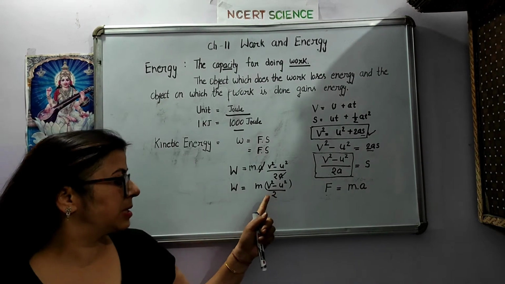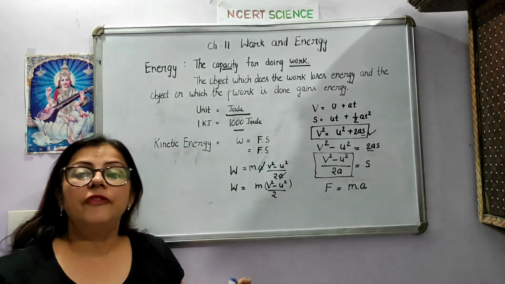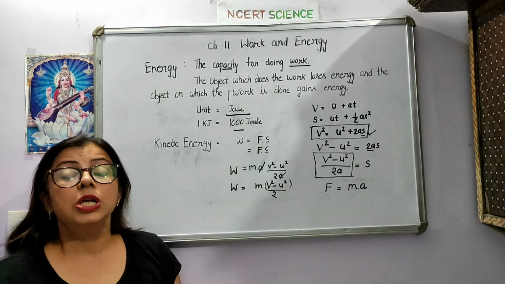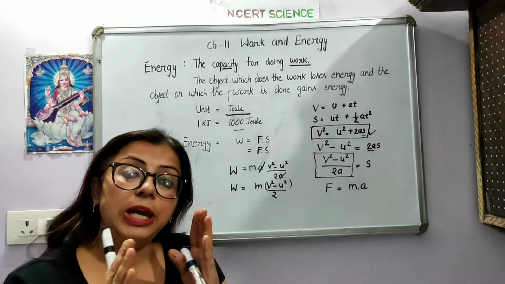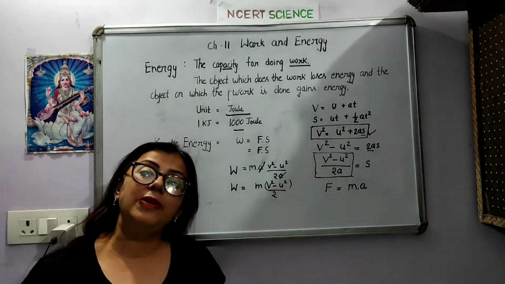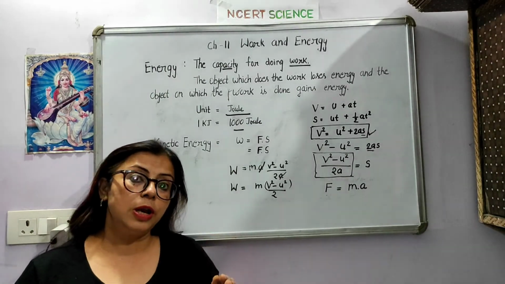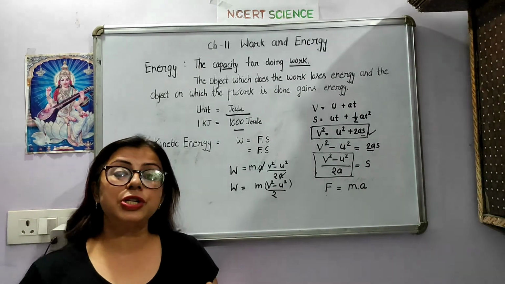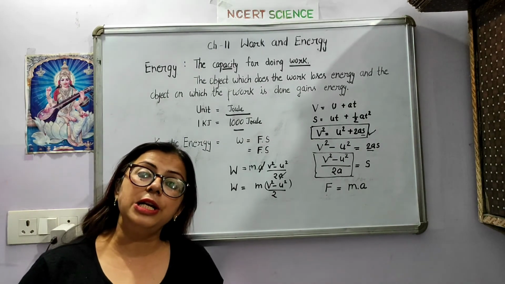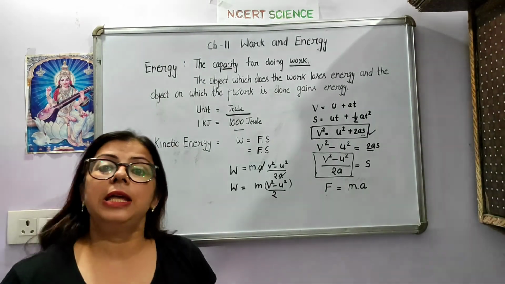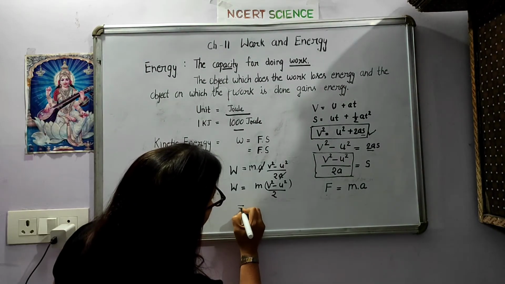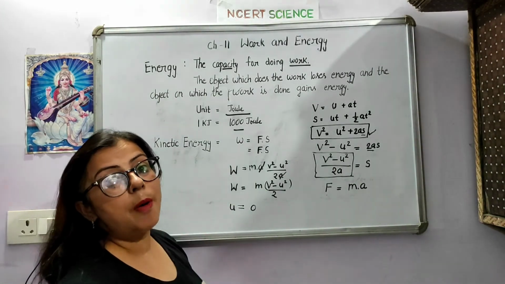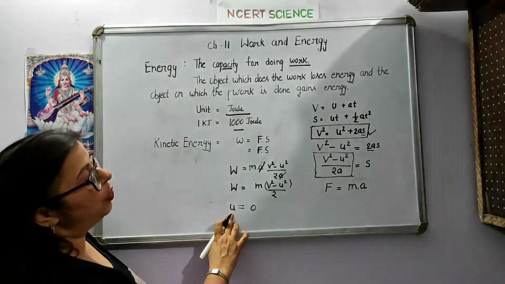अभी now students you can just look here. This is V. V is the final velocity of the object and U is the initial velocity of the object. So if we assume that in the initial condition the body will start from rest, ठीक है, the motion of the object will start from rest. So what would be U then? U means initial velocity of the object. In that condition, when the object will start from rest, the U would be 0. ठीक है, when the object starts from rest, so initial velocity value would be 0.